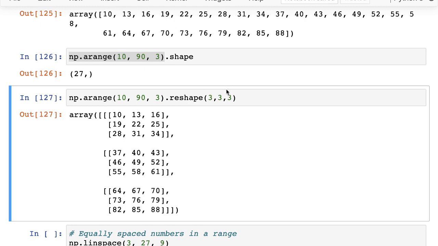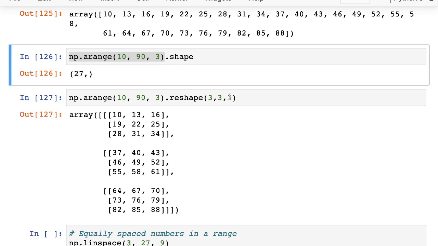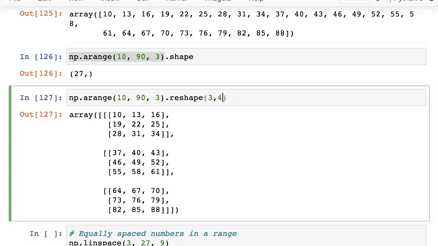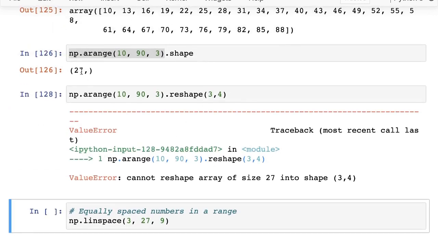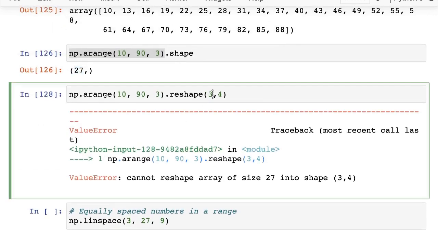And remember, you cannot just reshape this array containing 27 elements to any size. If I tried 3x4, that will fail because the number of elements does not match up. Here you have 27 and here you have 12. That cannot match up. So it has to be something like 3x3x3. It can be 3x9. It can be 1x27. So you can actually increase the number of dimensions while still keeping the same structure.